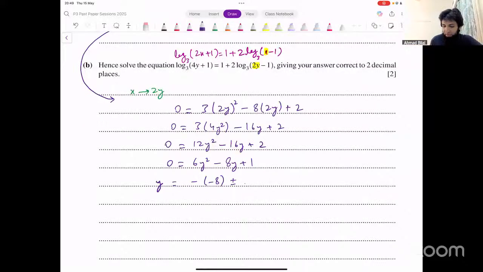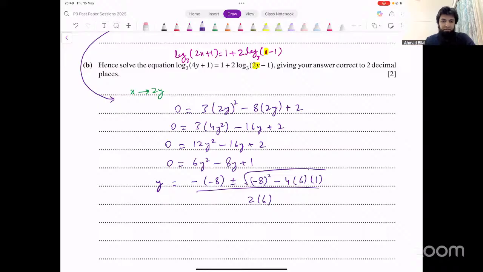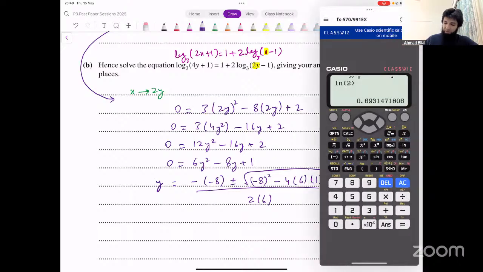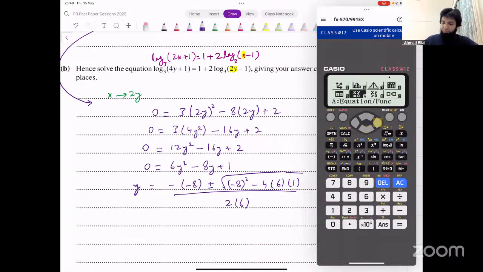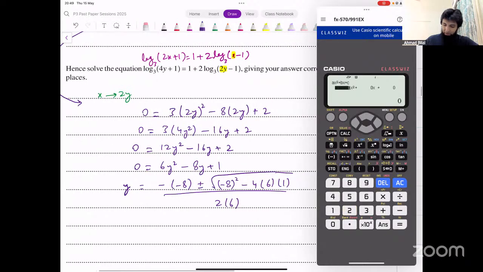Minus into minus 8, plus minus square root of minus 8 whole squared minus 4 into 6 into 1, divided by 2 into 6. And then you can write this directly on your calculator and get the result from that like this. You go to menu, equation solving function, polynomial, degree 2, 6, minus 8 and 1.